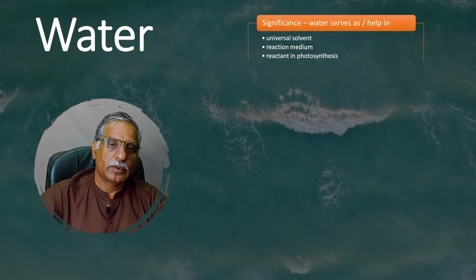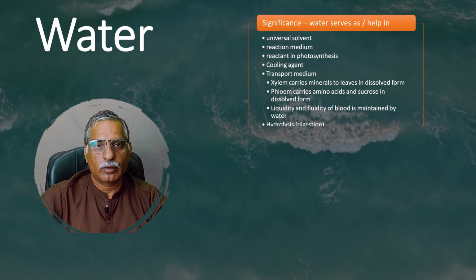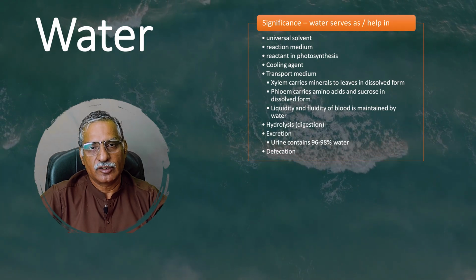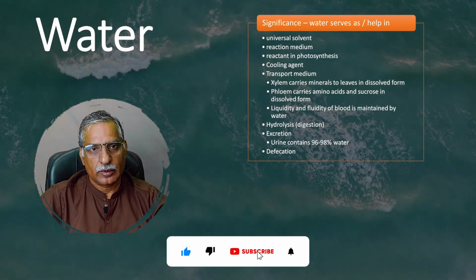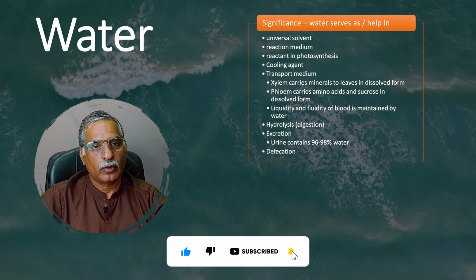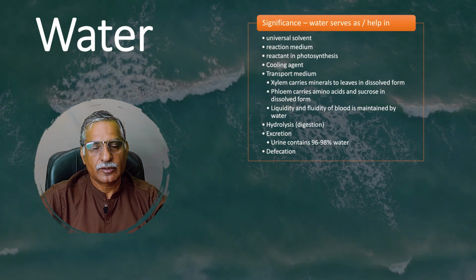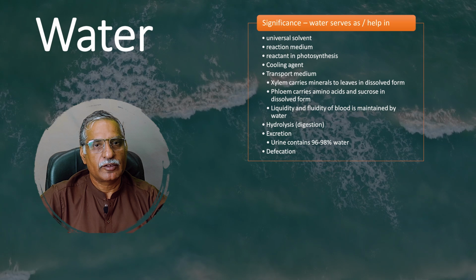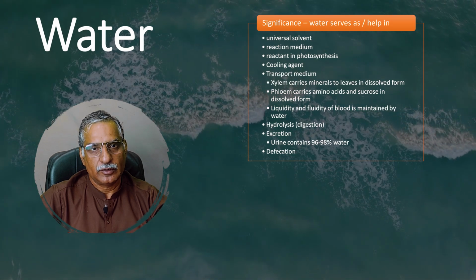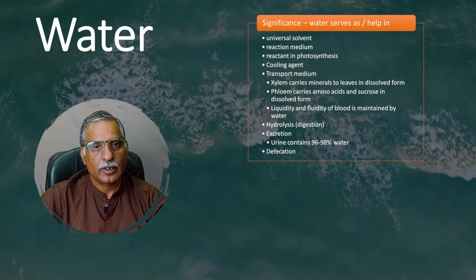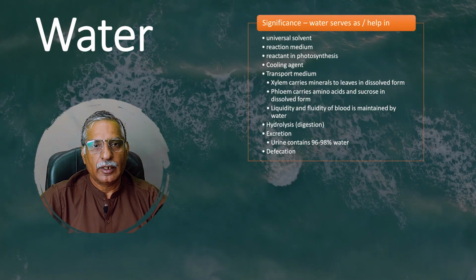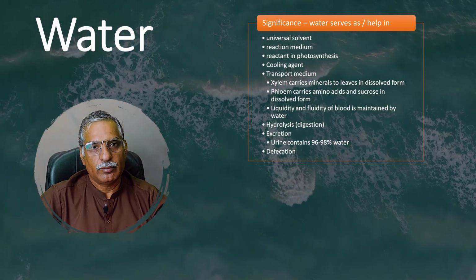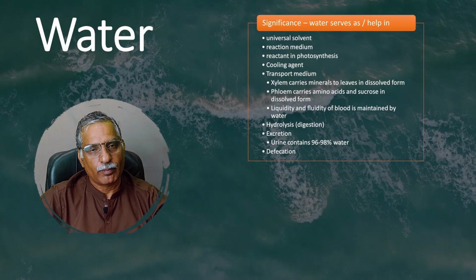When it comes to water, water is very important because living cells and living organisms' bodies majorly contain water, making up the maximum mass of their body. Like within cells, cells on average have 75% water. And similarly, living organisms in their whole body contain approximately 70% water by mass.